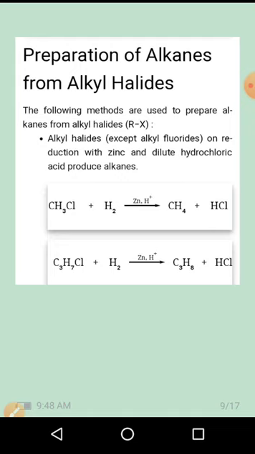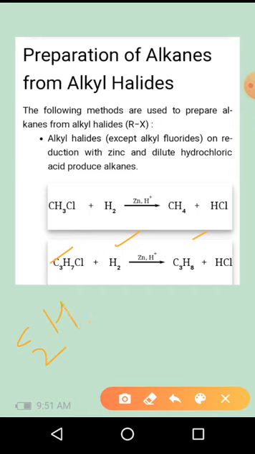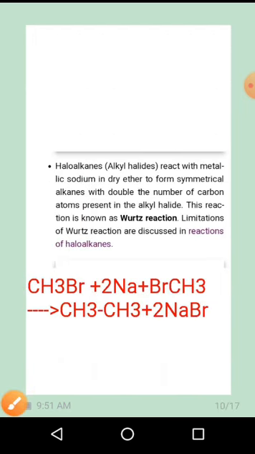You can take another example: chloropropane. When it reacts with hydrogen in the presence of zinc as a catalyst, you will get the propane molecule. Or you can take the example of chloroethane, C2H5Cl. When it is reacted with hydrogen and zinc, you will get ethane, C2H6. So these are the methods for the preparation of alkanes from alkyl halide compounds.